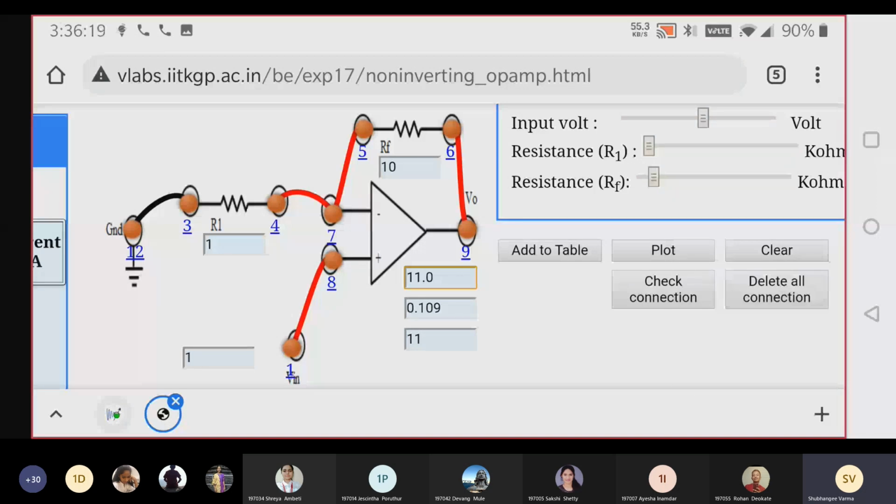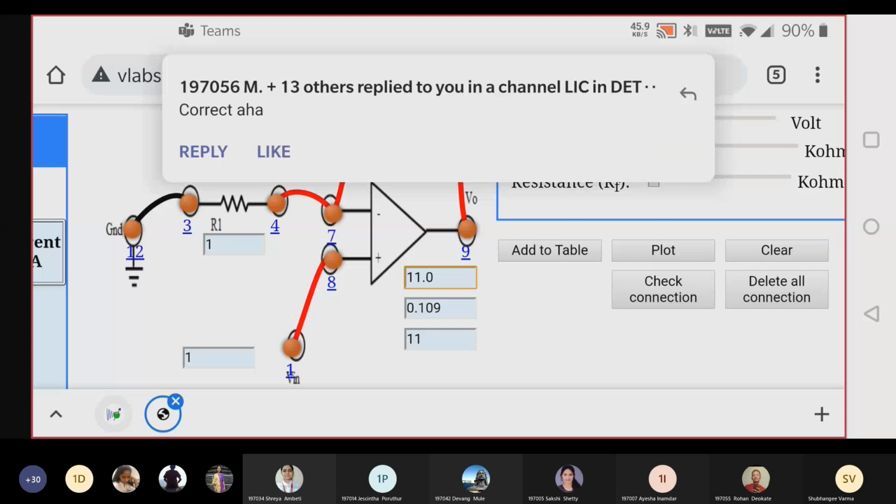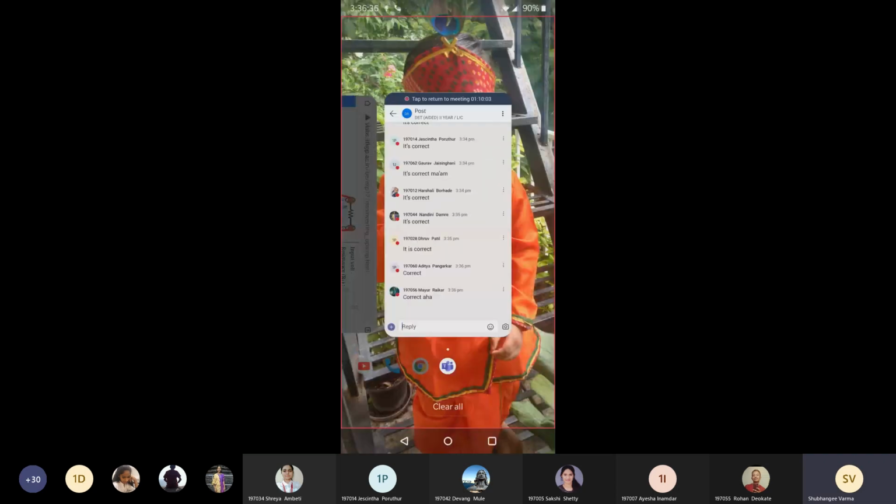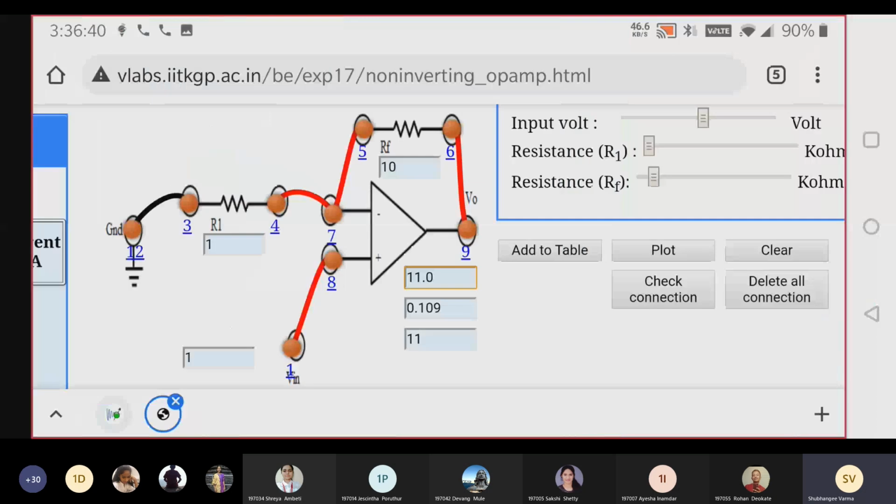We have used R1 as 1 kilo, RF as 10K, and input is 1 volt, and we got the output 11. Correct. Mayur Raikar, very good. So it's good. You all are replying.